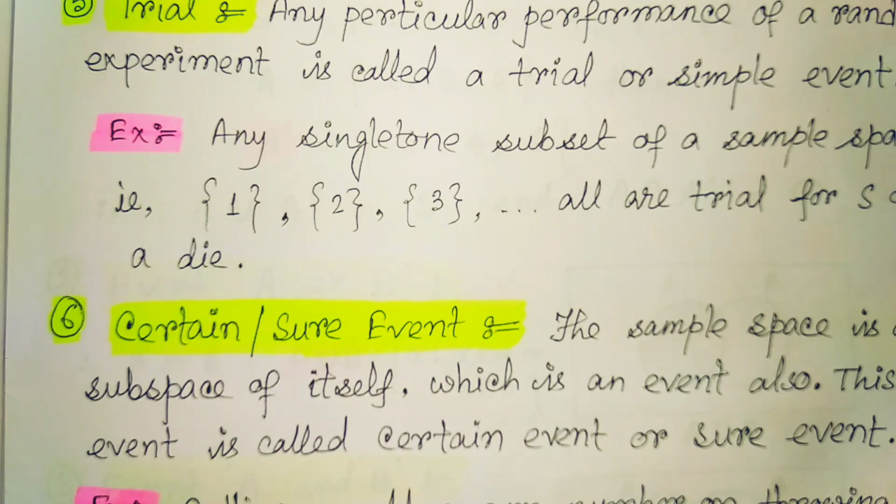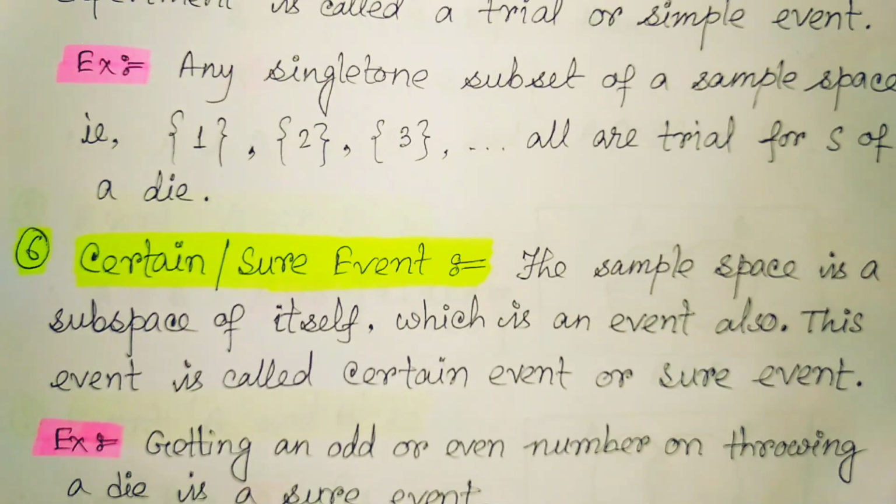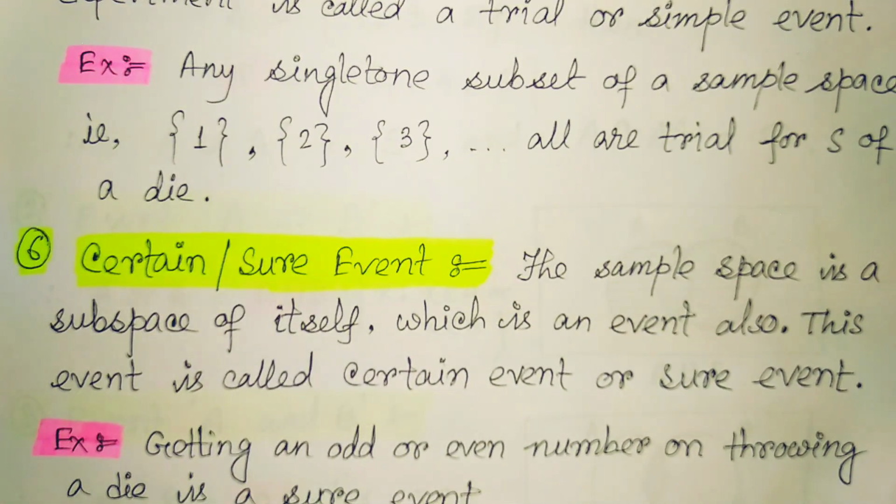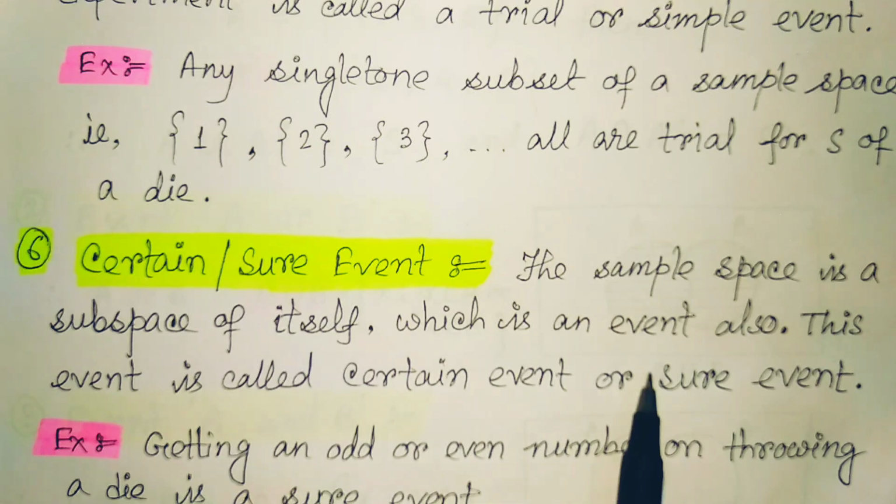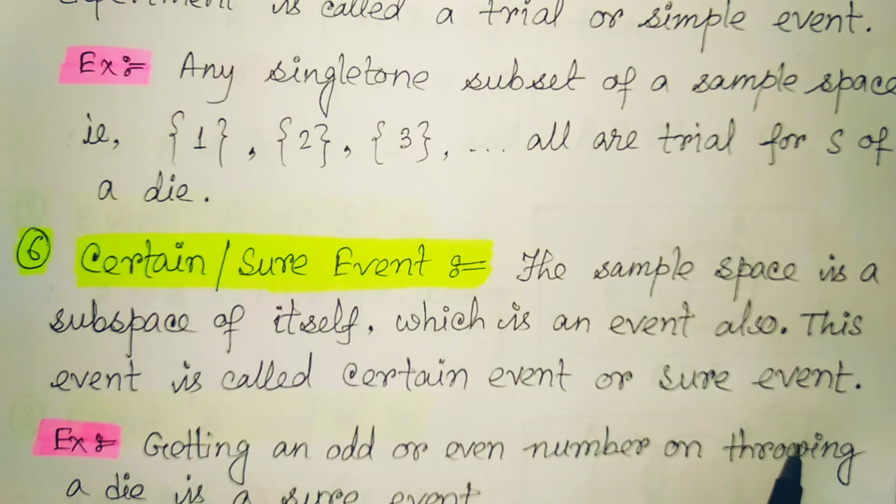Now the certain or sure event. A sample space is a subset of itself. We know any set is a subset of itself, so the same thing happens for the sample space. The sample space is a subset of itself, which is an event also. This event is called the certain event or the sure event. So what does it mean? If the event consists of all possible outcomes, then this is called the certain event.